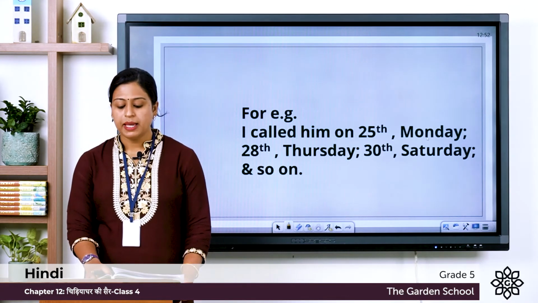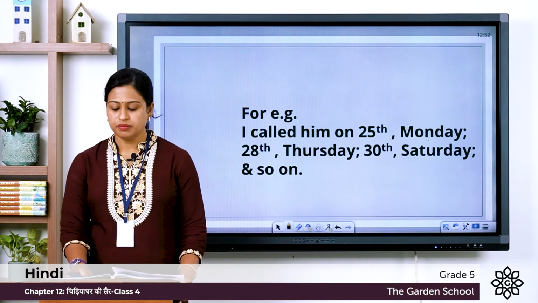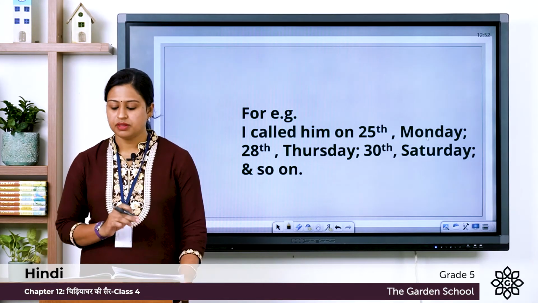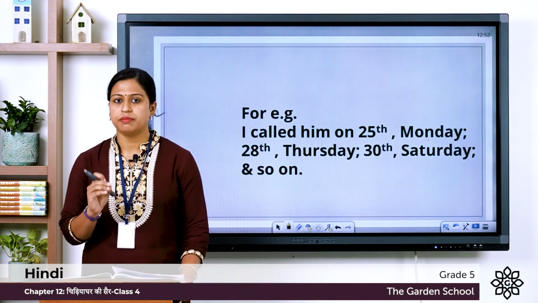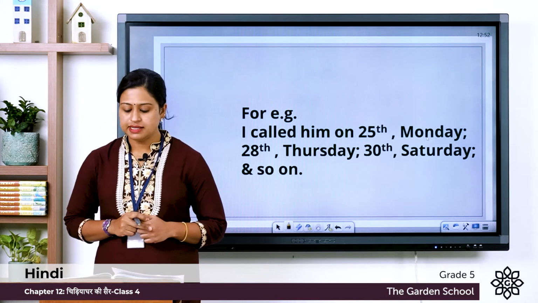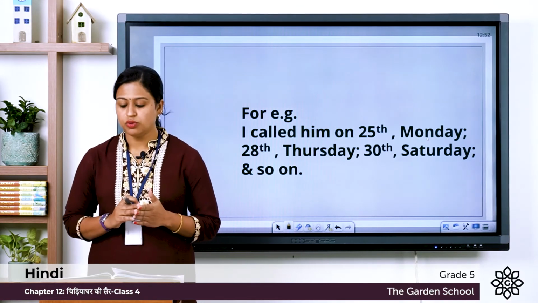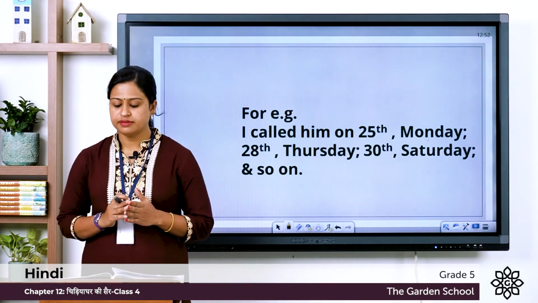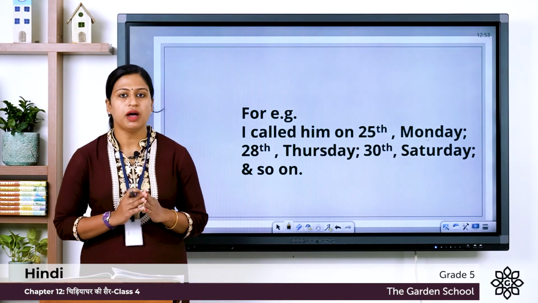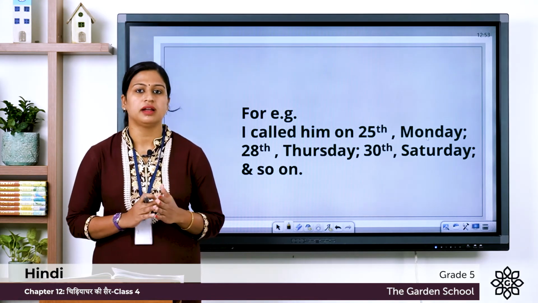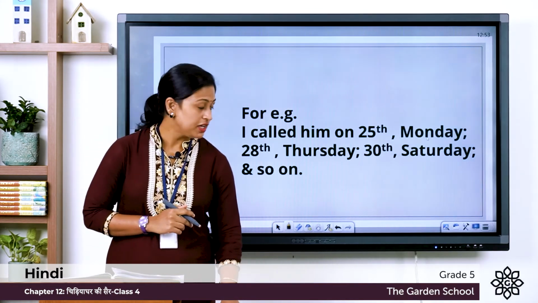read this chapter loudly. So this is a direct speech. Third sentence, गा, मेरे दादाजी बोले मैं भी तुम्हें चिड़ियाघर ले जाऊंगा. So the meaning is my grandfather said I will also take you to the zoo. So this is also direct speech which was said by grandfather. Last sentence, गा, मेरी दादी जी ने गीता रामचरितमानस दोनों पुस्तकें पढ़ी हैं. So my grandmother has read Gita and Ramcharitmanas books. Now you have to use the correct quotation mark, that is either double inverted comma or single inverted comma. Now let's check the answer.